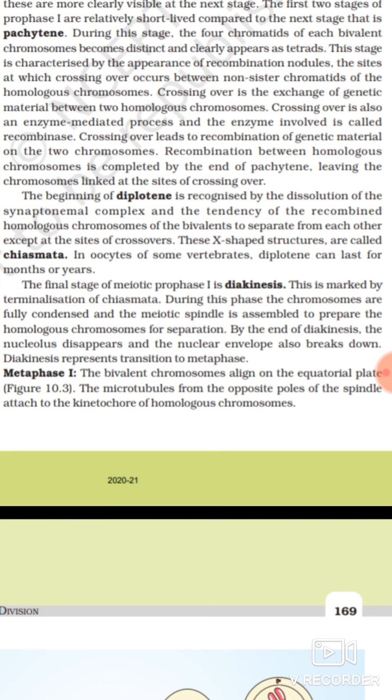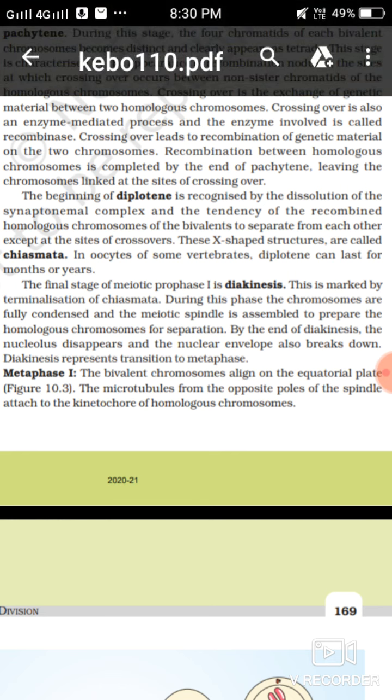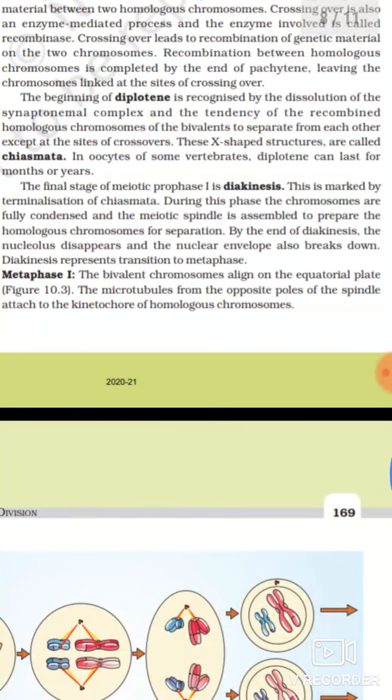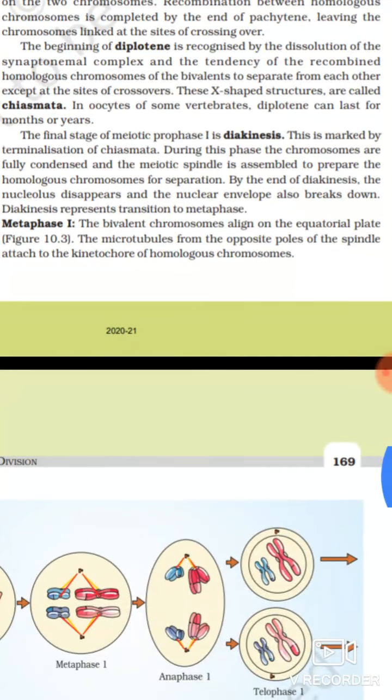Recombination between homologous chromosomes is completed by the end of pachytene, leaving the chromosomes linked at the site of crossing over. The beginning of diplotene is recognized by the dissolution of the synaptonemal complex and the tendency of the recombined homologous chromosomes of the bivalents to separate from each other except at sites of crossover. These X-shaped structures are called chiasmata. In oocytes of some vertebrates, diplotene can last for months or years.